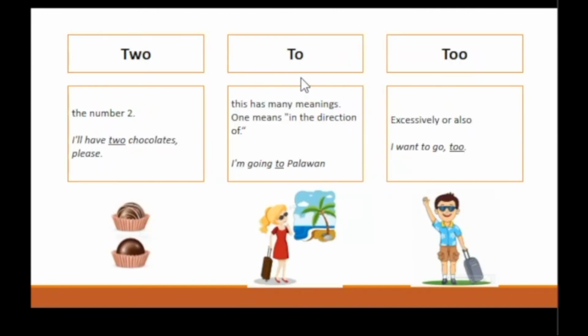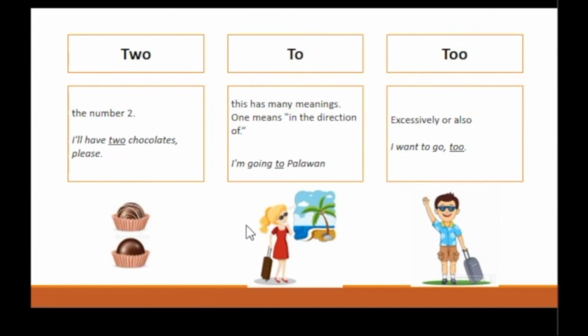Two, to, too. Two is a number. Two means 2. You will also use two when writing out compound numbers. For example, I'll have two chocolates, please. To is a preposition and a versatile little word that can be used to say many things. You can use it to indicate a goal or a direction of movement, as well as a place of arrival. That's the way you use it when you say you're going to Palawan.